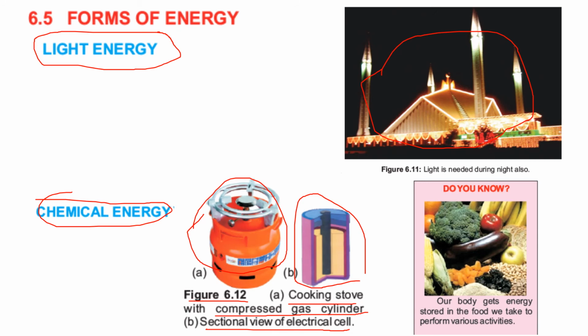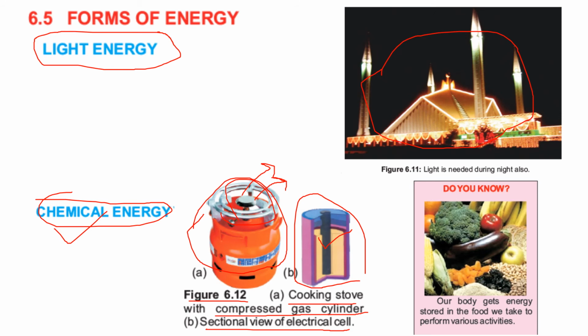If you see this stove, when we burn it, we are getting natural gas, and sometimes we burn coal and wood. What happens? The chemical reactions take place, and they release heat and light energy. So with the help of this stove, we can get heat energy as well as light energy from chemical energy. Energy is also obtained from the electrical cell. If you see this cell in figure B, it is basically the result of chemical reactions.